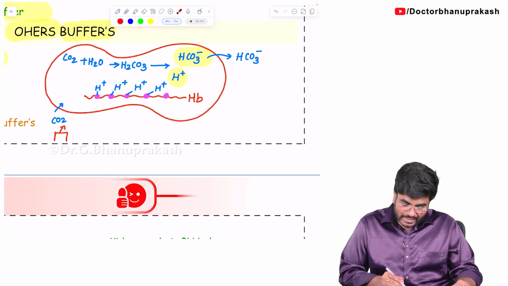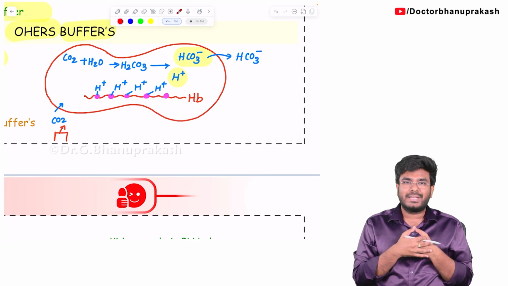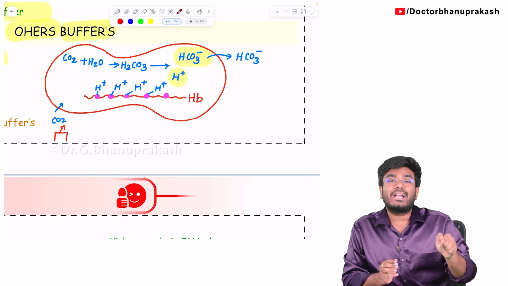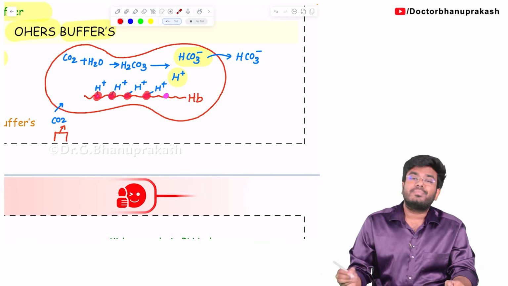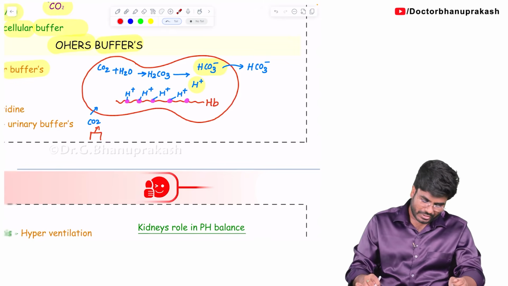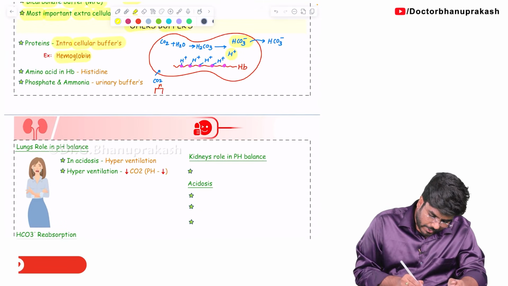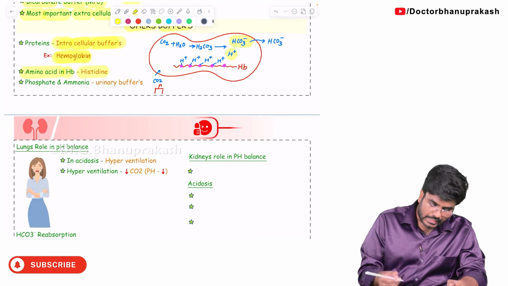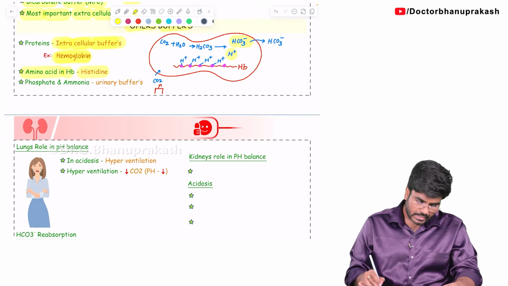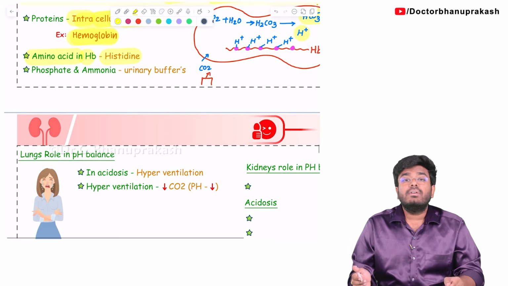So, now this hemoglobin, by accepting the H plus, is acting like an intracellular buffer. Because of which amino acid is it acting like a buffer? Because of the histidine amino acid. So, now tell me, the amino acid responsible for the buffer action is histidine. Hemoglobin is an intracellular buffer in the RBCs. Next, not only that, in our urine also.